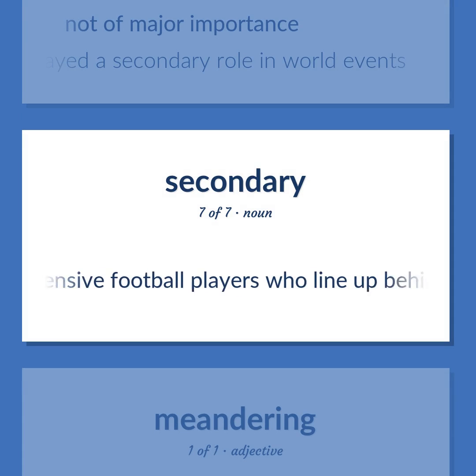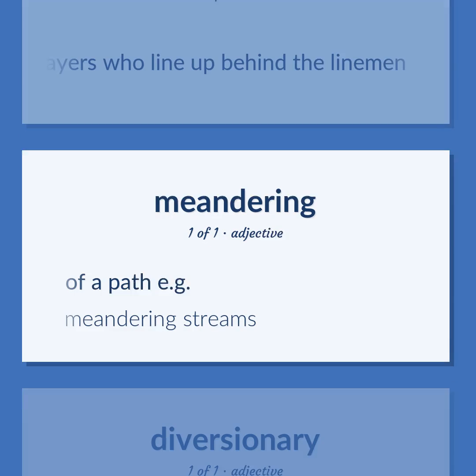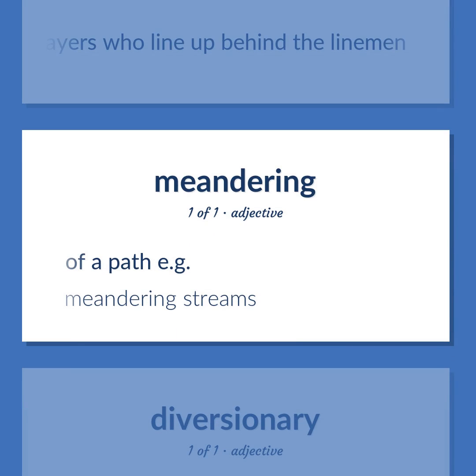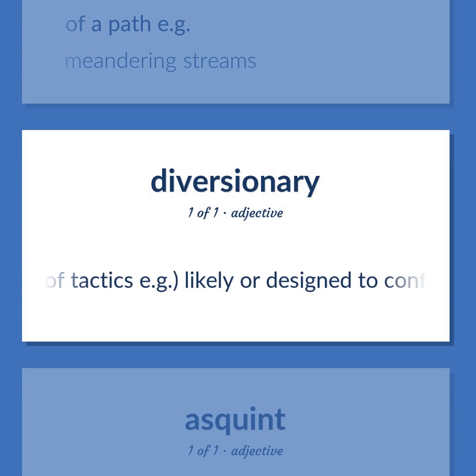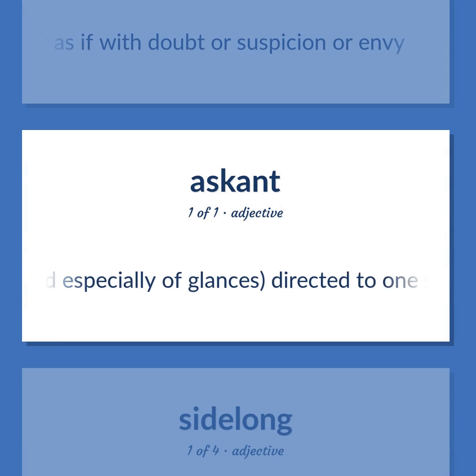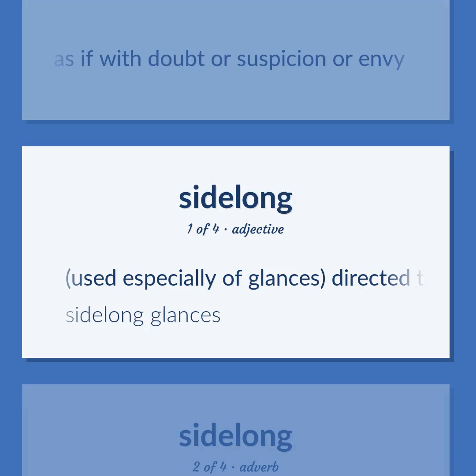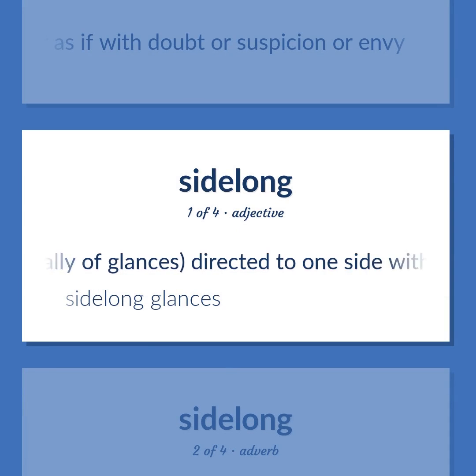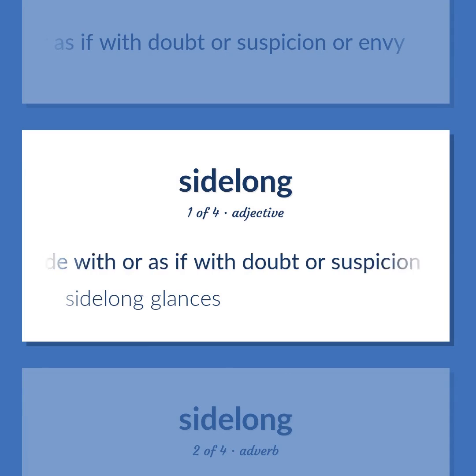The defensive football players who line up behind the lineman. Of a path, e.g., meandering streams. Of tactics, e.g. likely or designed to confuse or deceive. Used especially of glances, directed to one side with or as if with doubt or suspicion or envy. Sidelong glances.